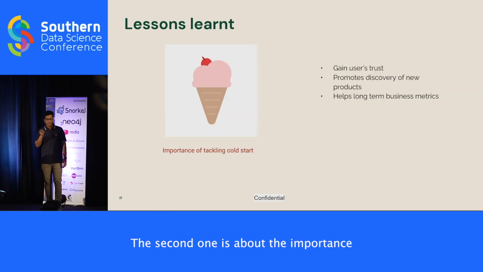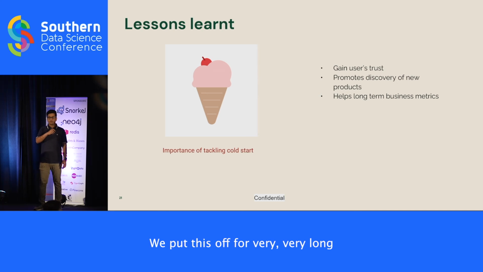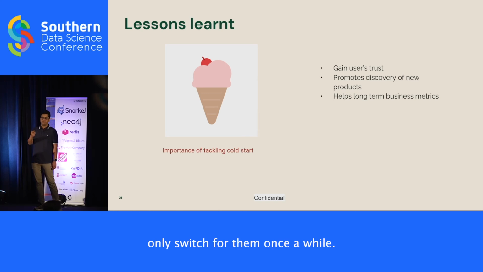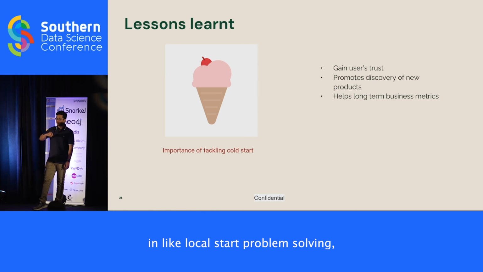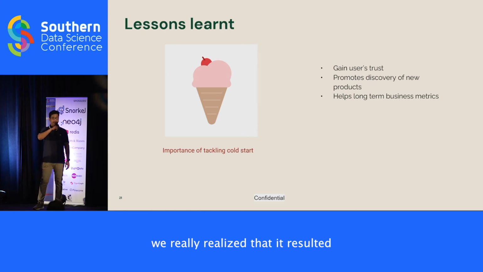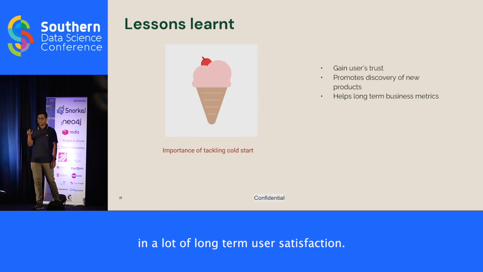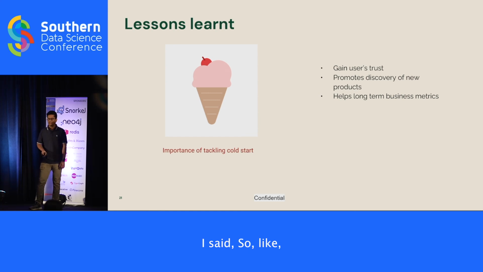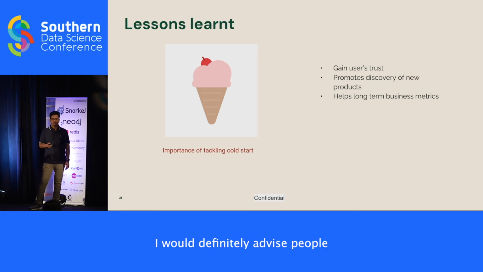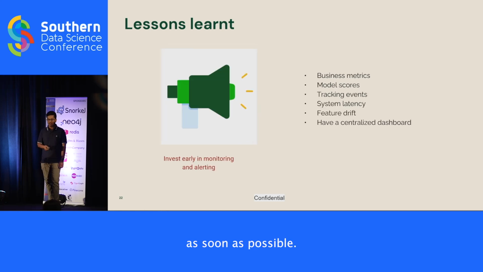The second one is about the importance of tackling the cold start problem. We put this off for very, very long because we were like, hey, they're tail queries. Maybe a couple of users only search for them once in a while. But once we started investing in solving it, we really realized that it resulted in a lot of long-term user satisfaction. Users kept coming back to Instacart more and more, especially new users. They activated a lot more. So I would definitely advise people to start investing in that as soon as possible.